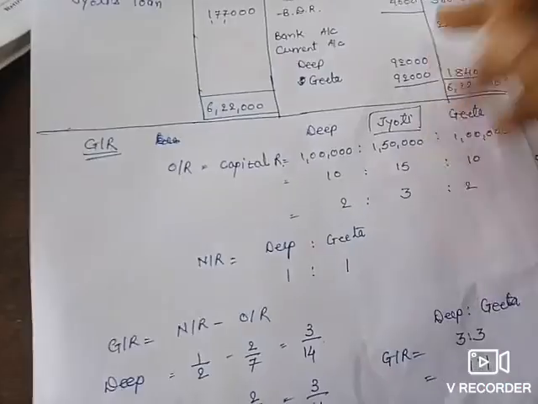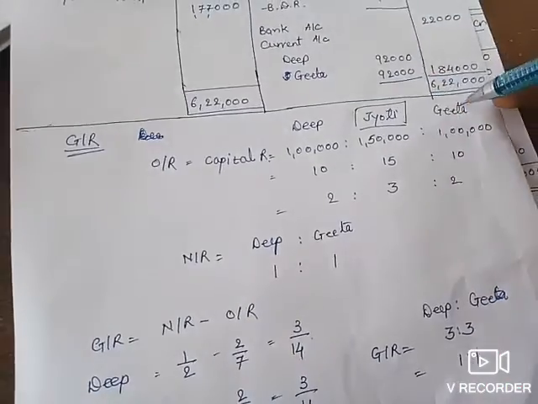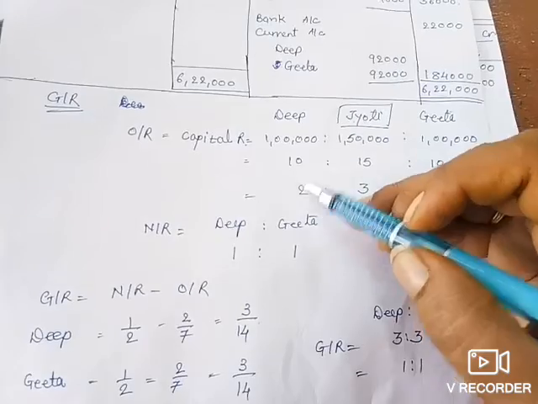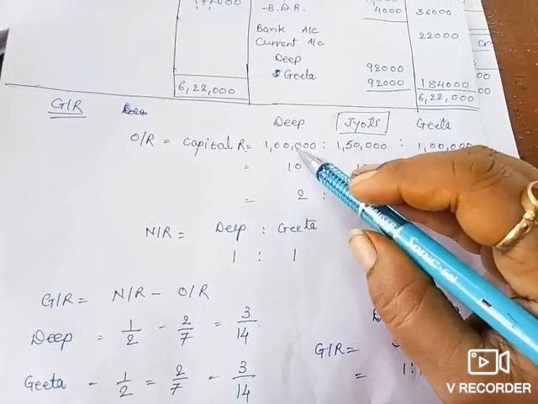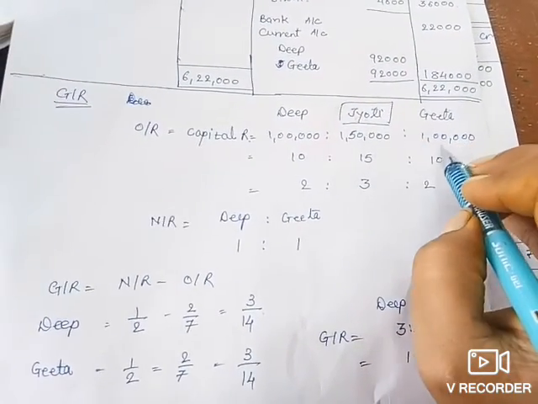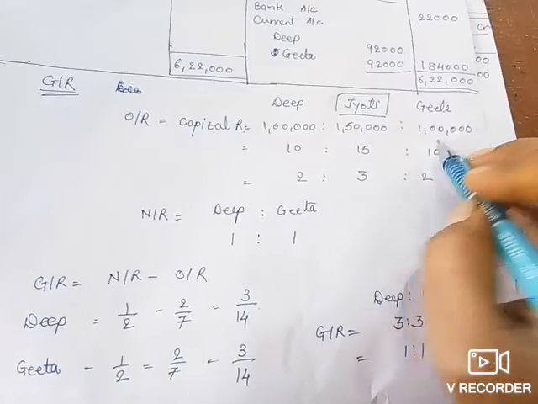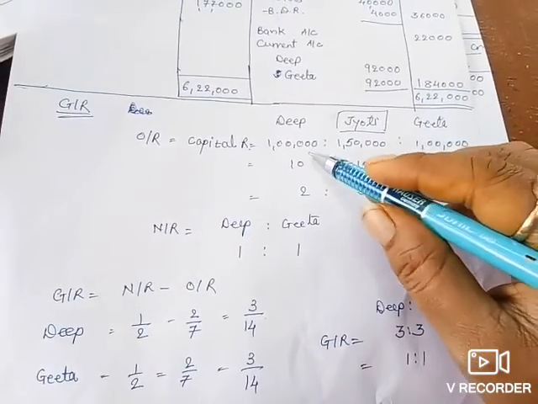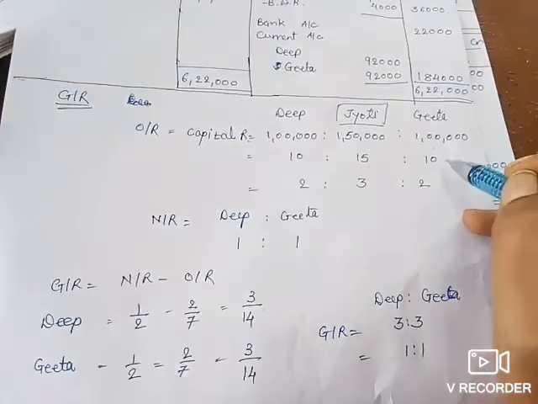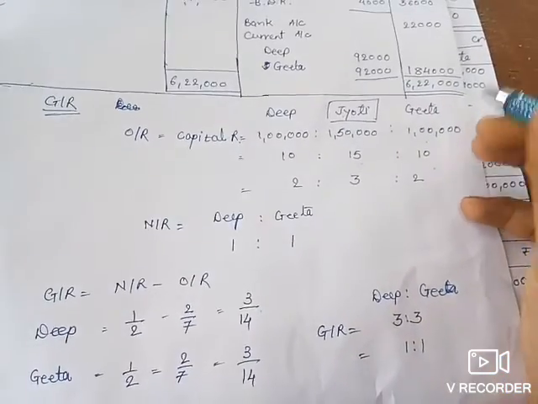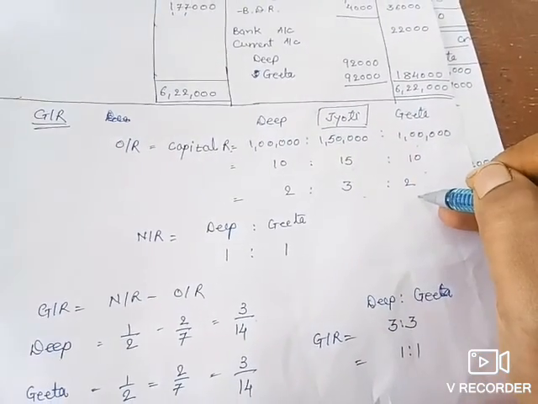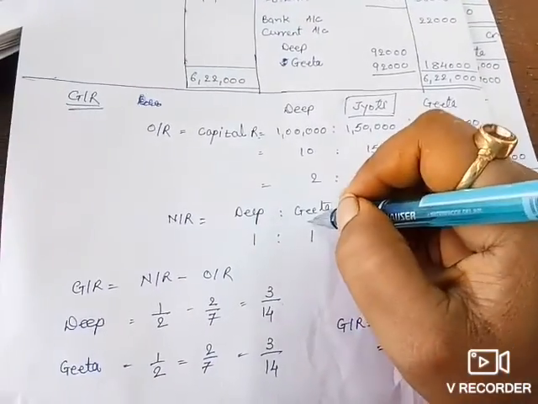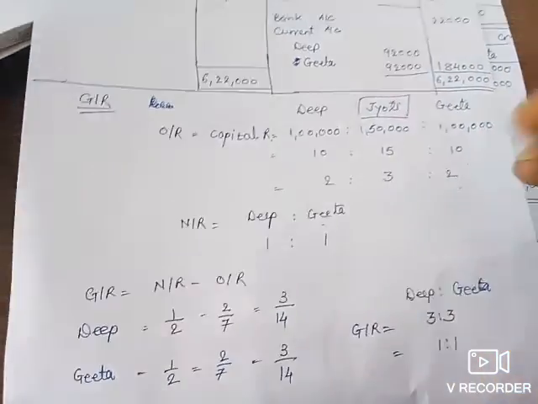Then we find out the old ratio of Deep, Jyoti and Geeta. Jyoti is retiring from the firm. They maintain the old ratio in their capital, so their capitals are 1 lakh, 1,50,000 and 1 lakh, as given in the sum. Now we make this shorter: it comes to 10:15:10. Again we make it shorter, so 2:3:2. This is our old ratio. The new ratio is given as 1:1, which is already given in the sum.